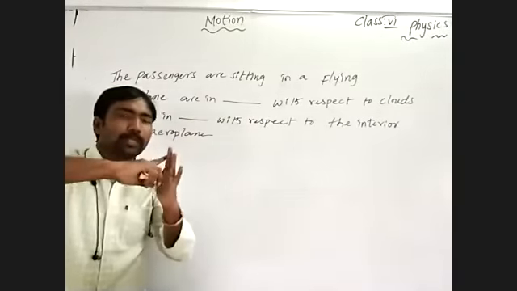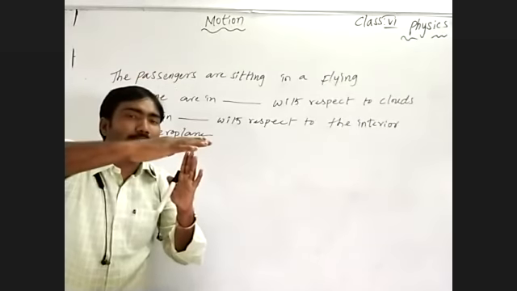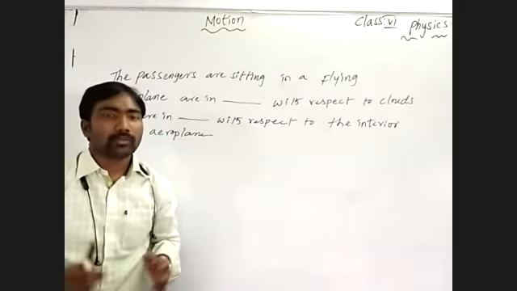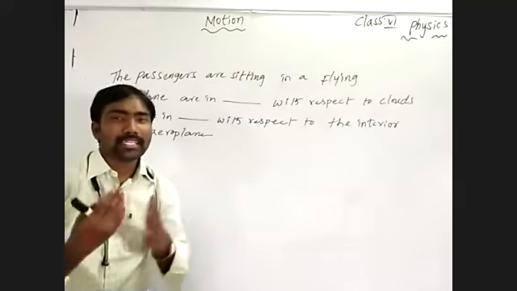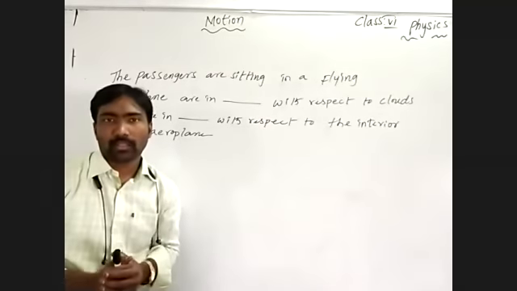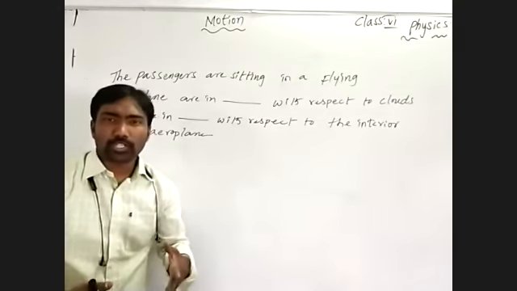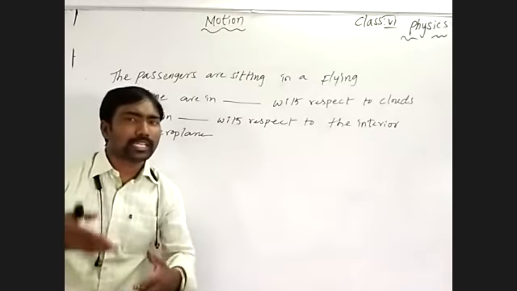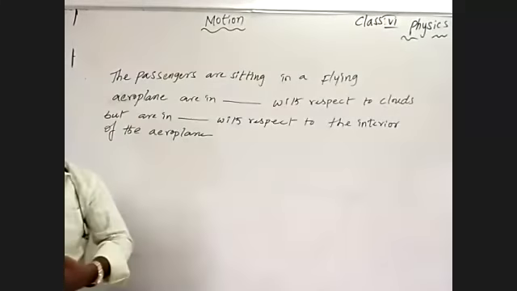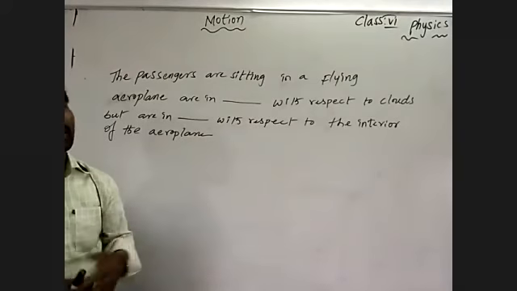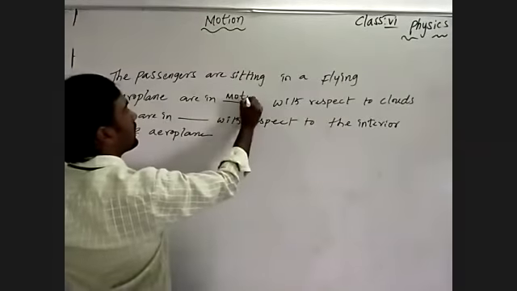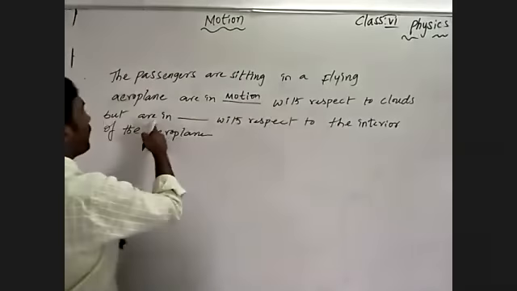With respect to the surroundings we are changing our position in an interval of time. The plane is changing its position with respect to the surroundings, so we are also changing our position along with the plane. So the passengers are in motion with respect to the clouds.